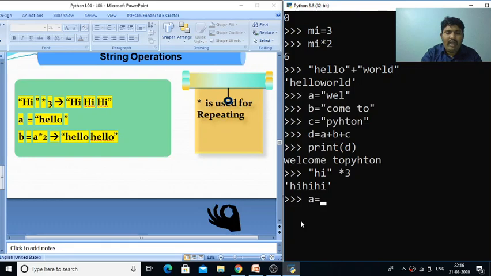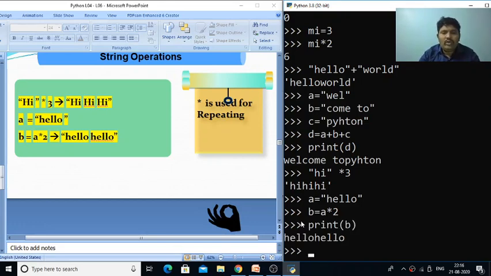For example, if I have a is equal to hello, and b is equal to a into 2, and I print b, it is going to print hello hello. So this is how we use the plus operator for concatenation and star for repetition of the string.